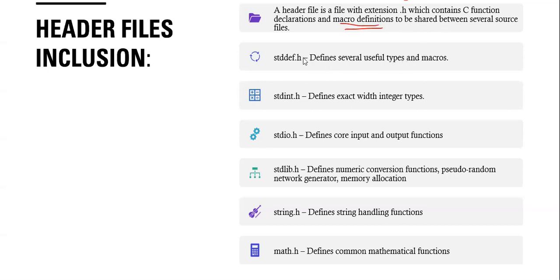Also, each header defines certain functionality, like stdio.h. It provides input and output functions, scanf and printf, and standard library related operations. String.h is for string related operations: if we have a string, we can perform some operations on it. If we need to do mathematical calculations, like calculating square root or power, we can use math.h.